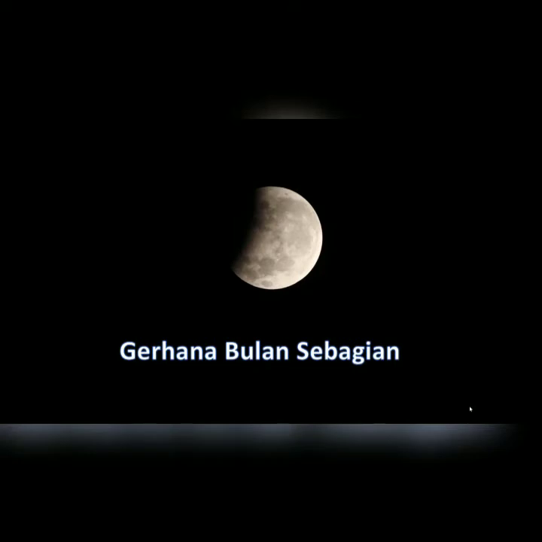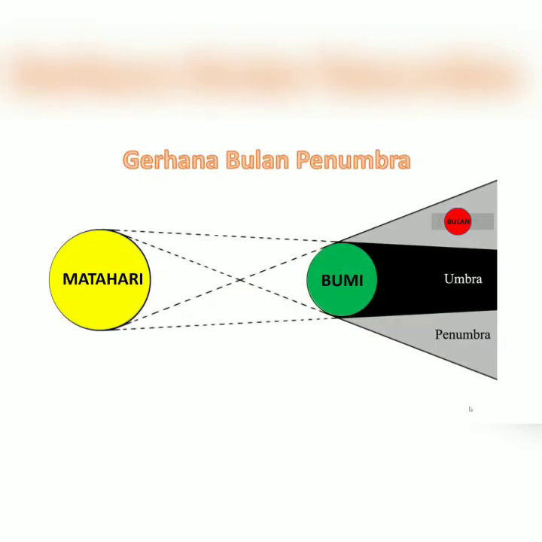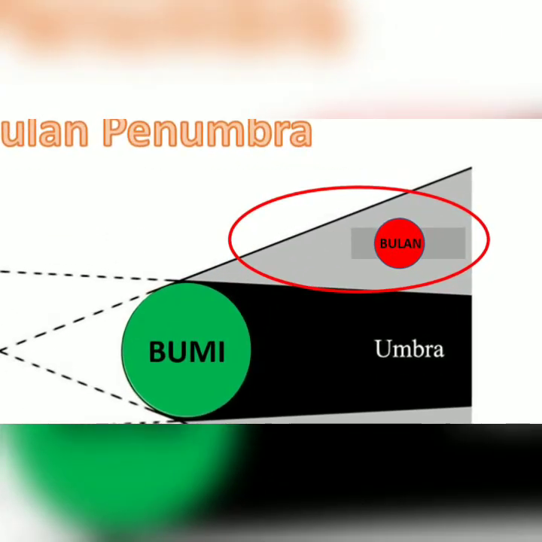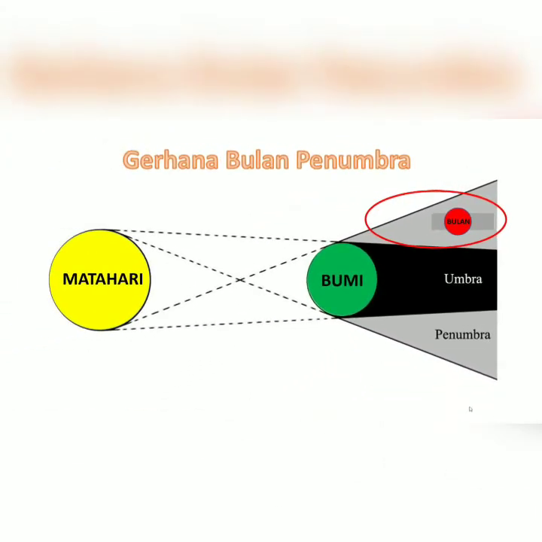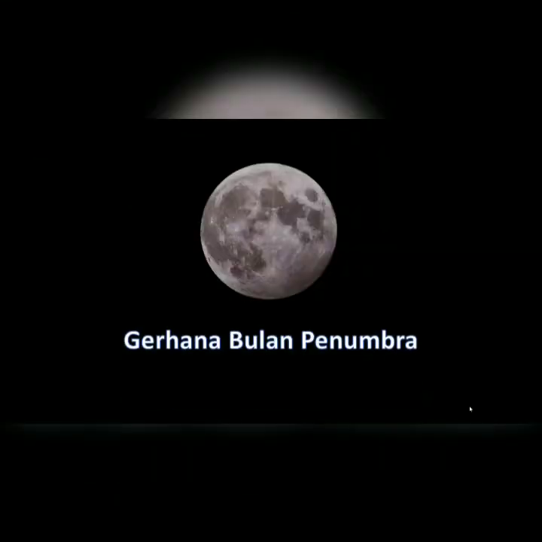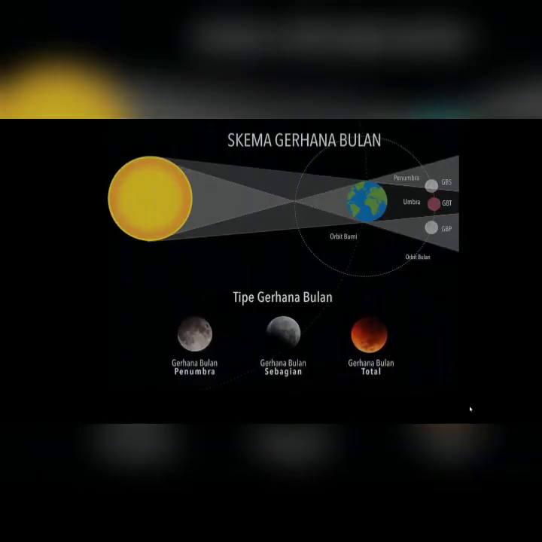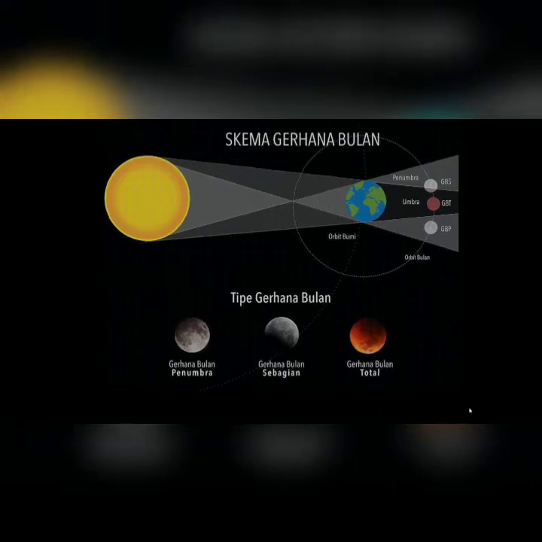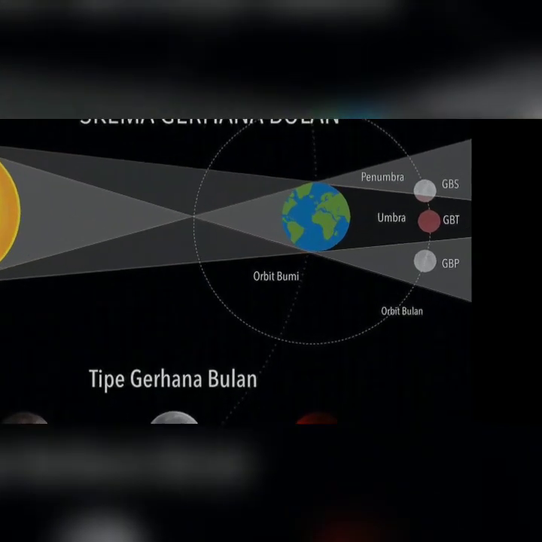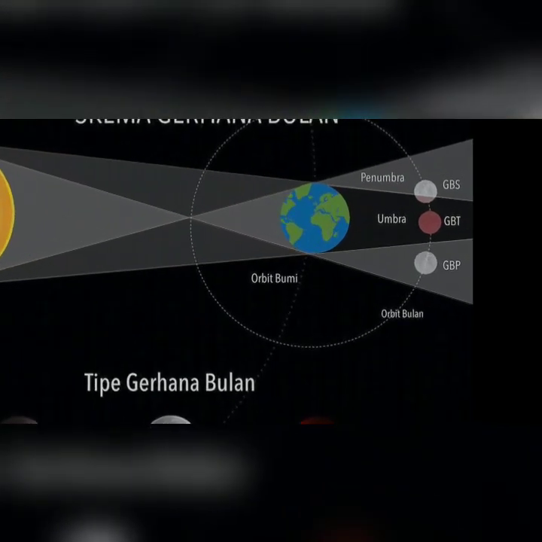A penumbral lunar eclipse occurs when the moon is in the penumbra. So there are three types of lunar eclipses: a penumbral lunar eclipse, a partial lunar eclipse, and a total lunar eclipse.